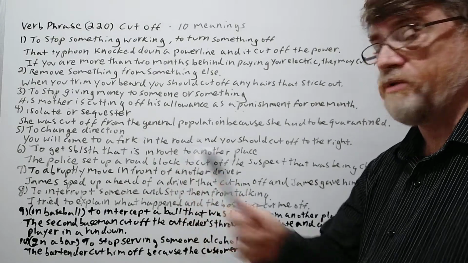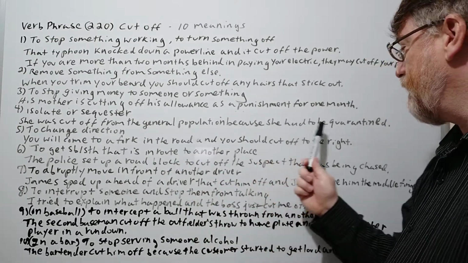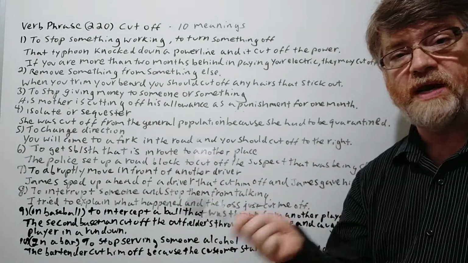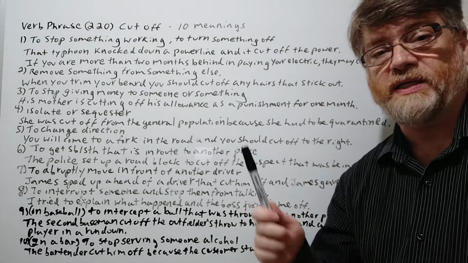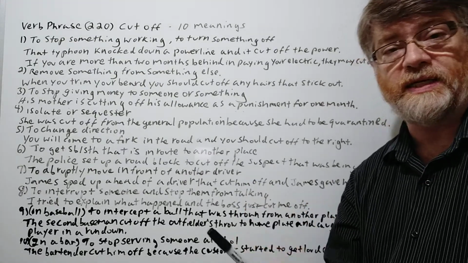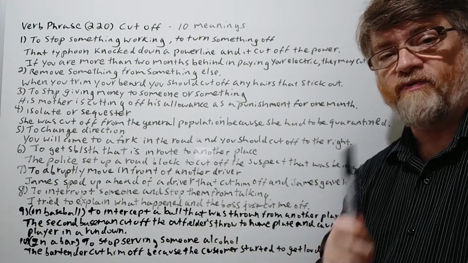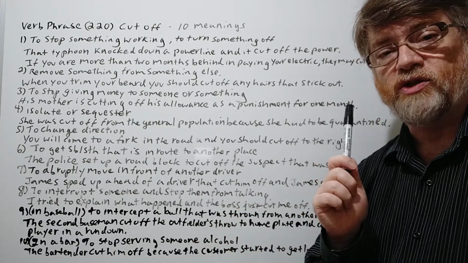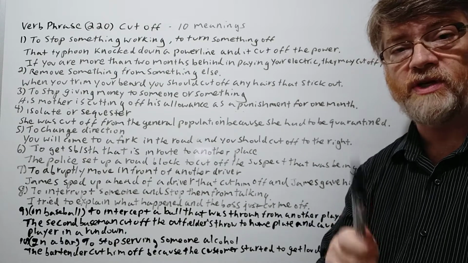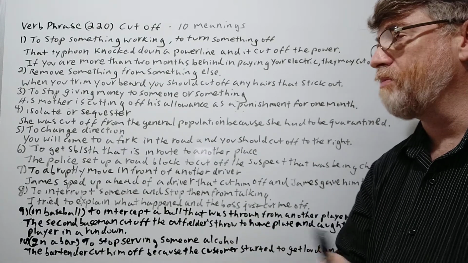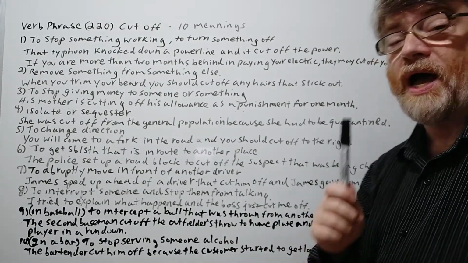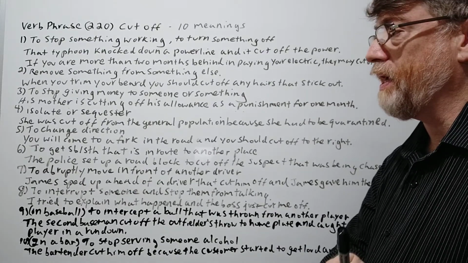Okay, good. Number 4, to isolate or sequester. She was cut off from the general public because she had to be quarantined. Like, maybe she tested positive for the coronavirus or another disease. So she had to be cut off from the general public. Maybe they forced her to stay in a certain place where she couldn't leave. So they cut her off from the general public. So they isolated her. Okay.